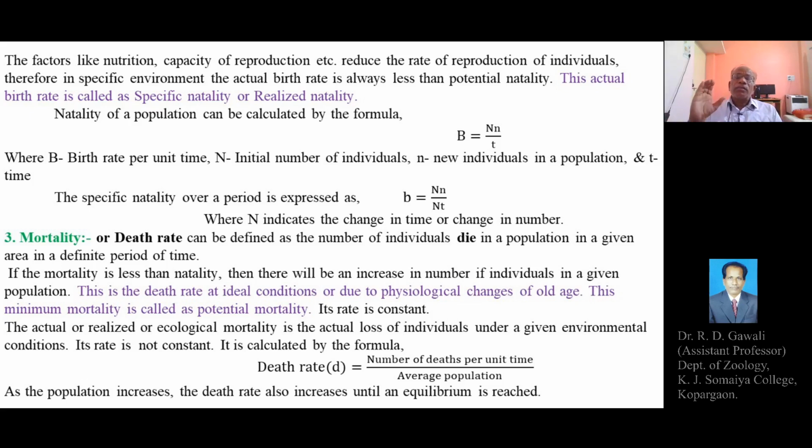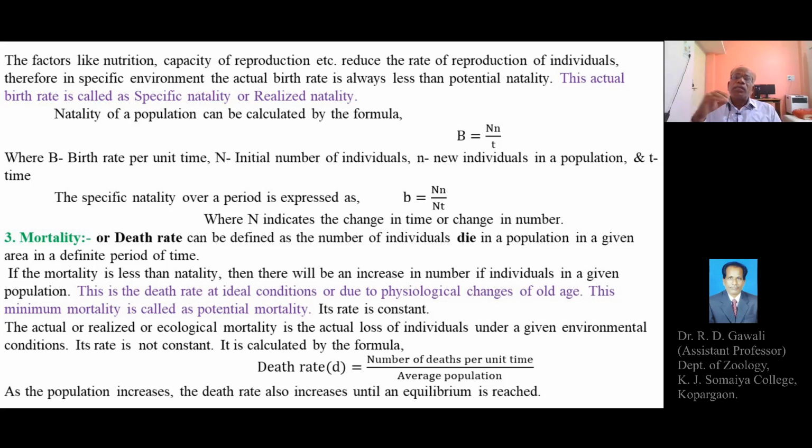And this kind of situation happens during the optimum level or ideal conditions of the environment. So this is the death rate at the ideal or optimum conditions of the environment, and usually the deaths occur due to the physiological changes of old age.